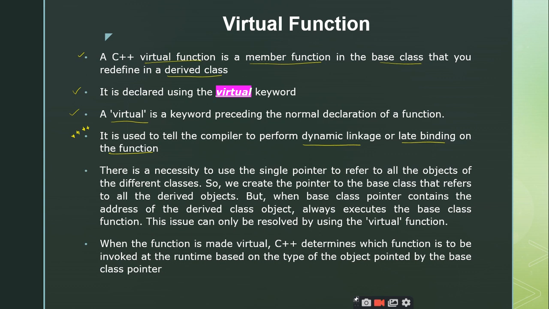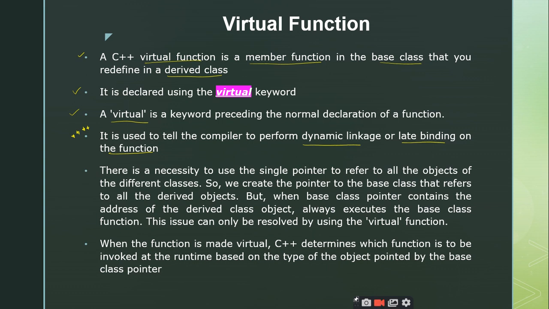This is the instruction, the simple code you are giving to the compiler, instructing it that the actual function call of this virtual function should be mapped to the function definition at the time of runtime, right? So this is how late binding is implemented. Very simple concept. You just give some information to the compiler saying that this function call should be mapped at runtime. This is done by making use of the virtual keyword. That concept is what we call virtual functions, right?